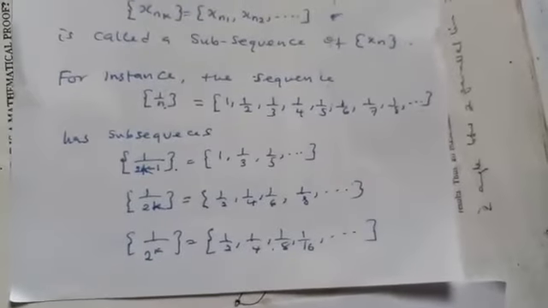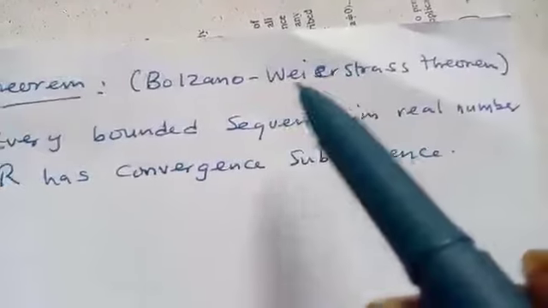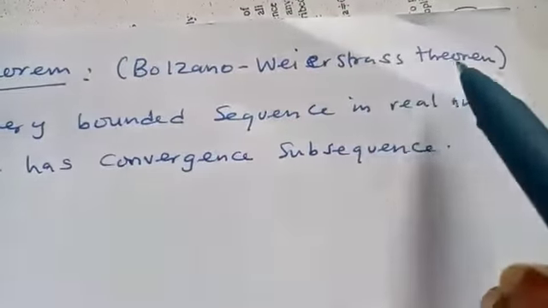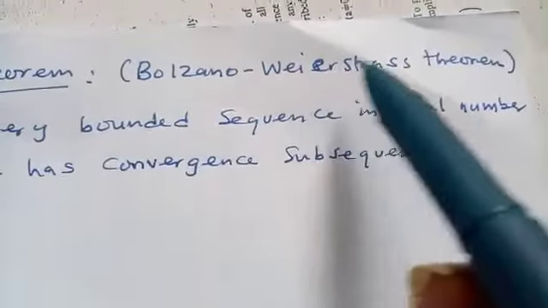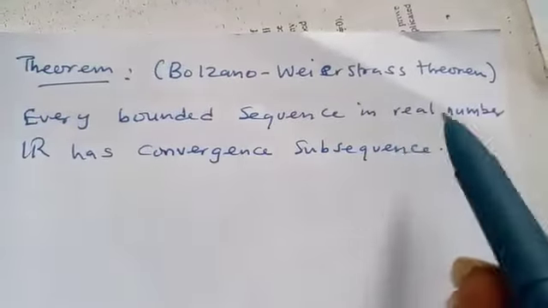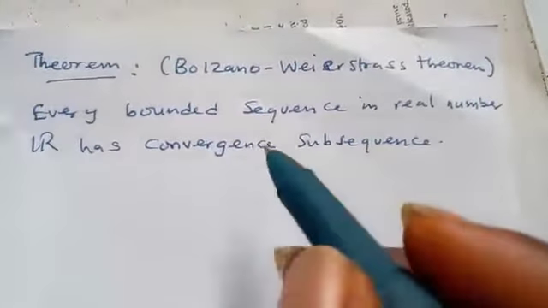Now let's consider the following theorem. We state the following theorem without proof. This theorem is called the Bolzano-Weierstrass theorem. It says that every bounded sequence in the real numbers R has a convergent subsequence.